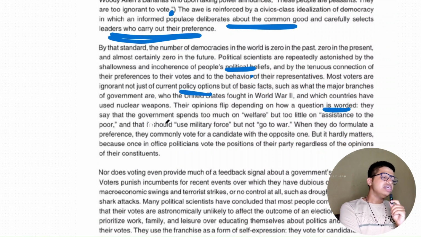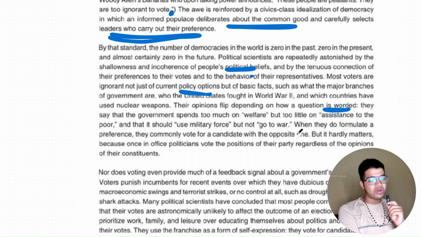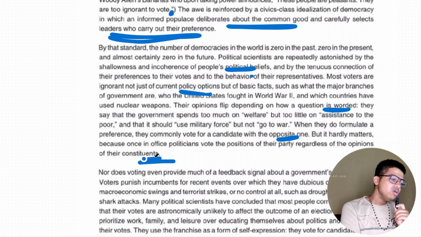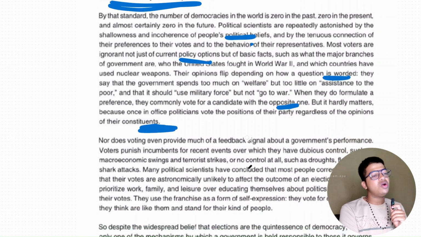They say that government spends too much on welfare but too little on assistance to the poor, and that it should use military force but not go to war. When they do formulate a preference, they commonly vote for a candidate with the opposite one. But it hardly matters, because once in the office, politicians vote the positions of their party regardless of the opinions of the constituents.